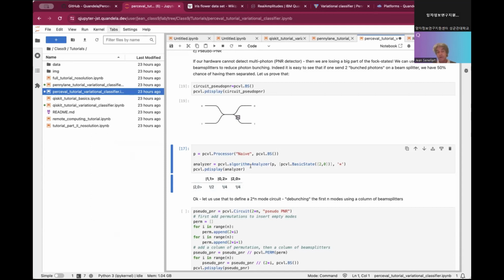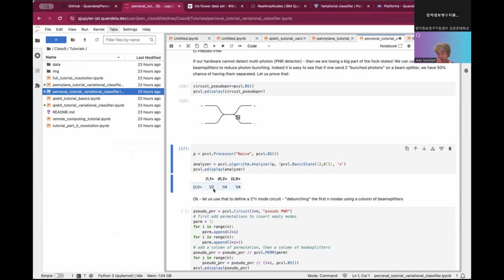But it's already progress. We started with 2 photons bunched, meaning that they are going in the same mode, and now we have 50% chance that we can differentiate the two photons in the detectors.